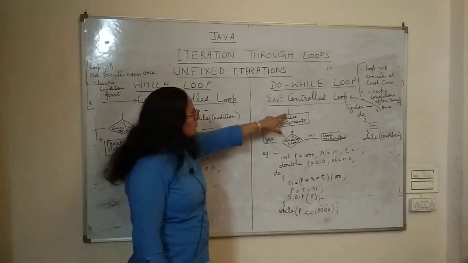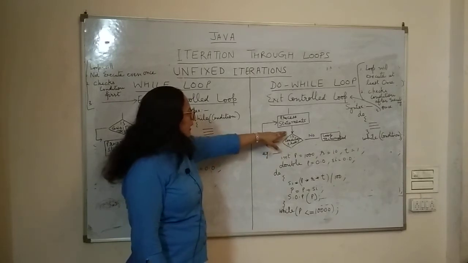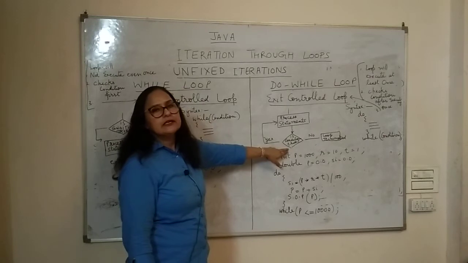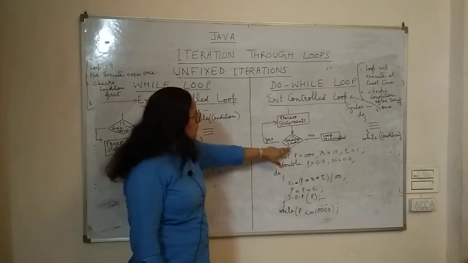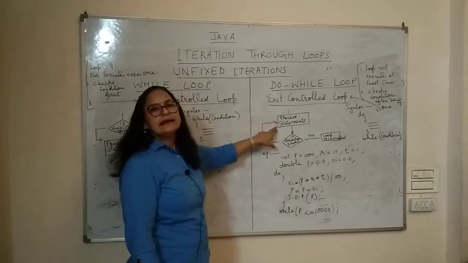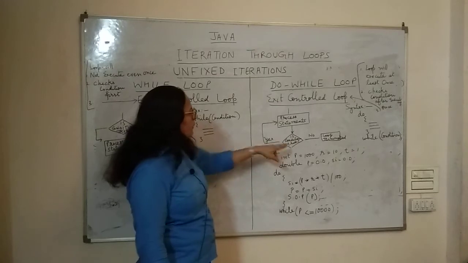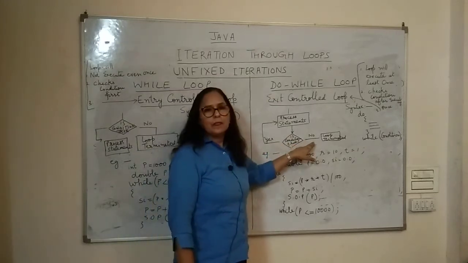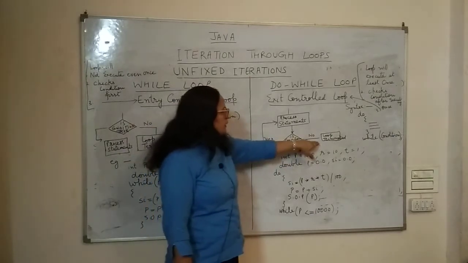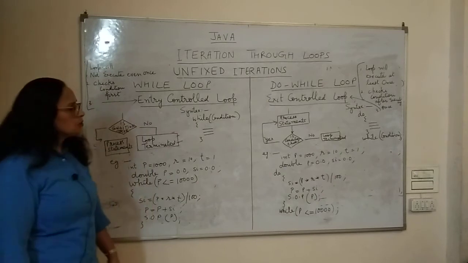First of all, it is going to process a few statements, and then it is going to check the condition. If the condition is true, the loop will go again this side and execute the process statements. And if the condition is false, then the loop is going to be terminated, the loop will stop.